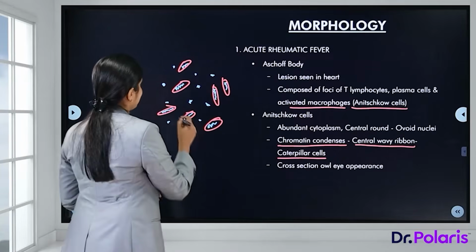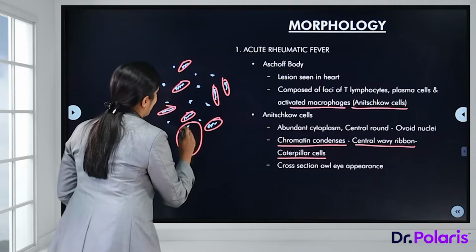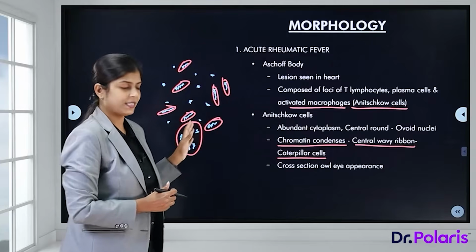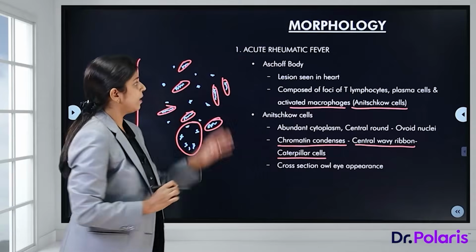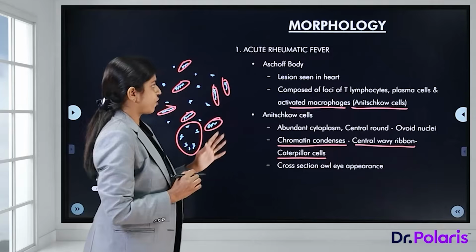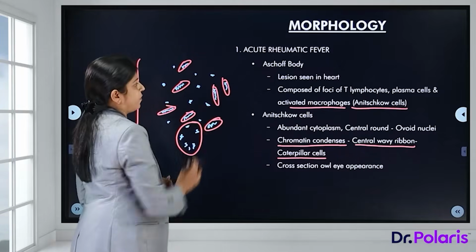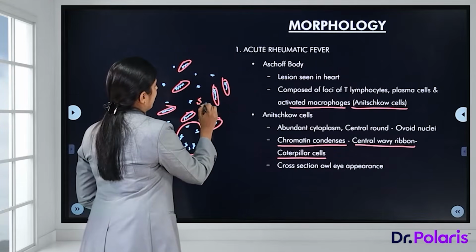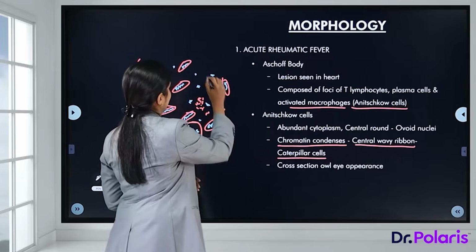Now sometimes these Anitschkow cells fuse together and give rise to a multinucleated giant cell. That is known as an Aschoff cell. Now this entire lesion is the Aschoff body, which is the characteristic lesion of acute rheumatic fever. So the Aschoff body is composed of T lymphocytes, plasma cells and activated macrophages or Anitschkow cells. Along with these, we have some cellular debris or necrotic debris which can be seen here and there throughout the Aschoff body.